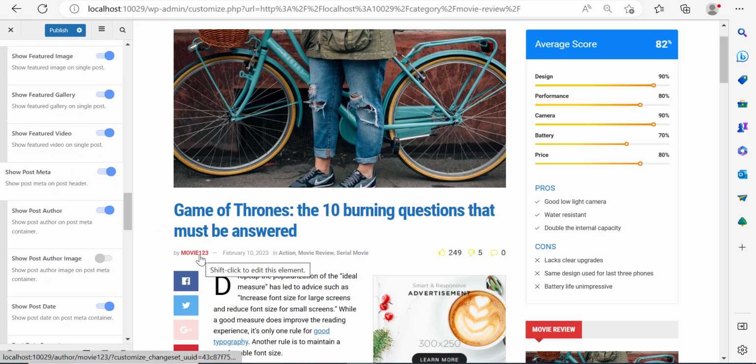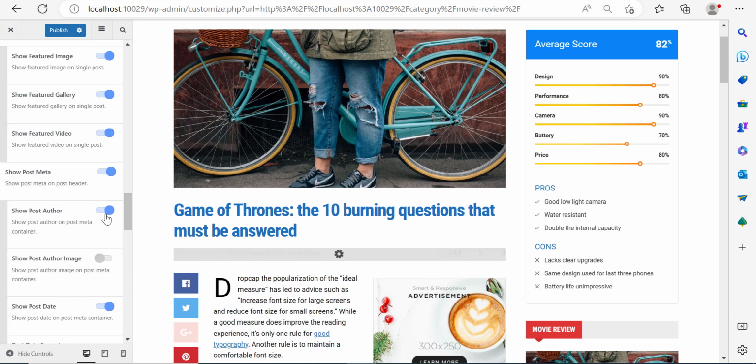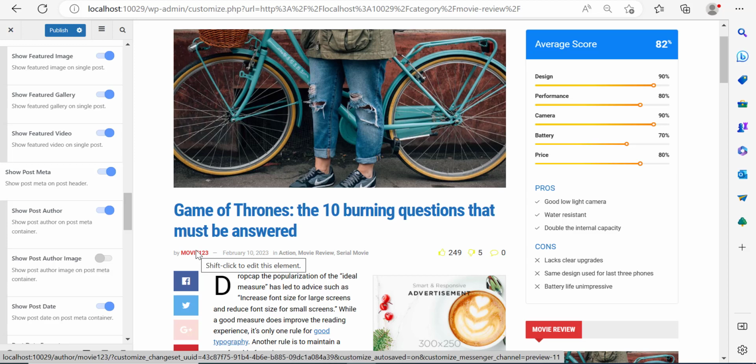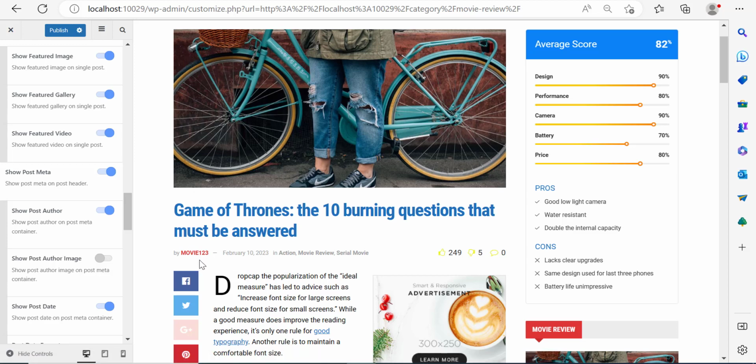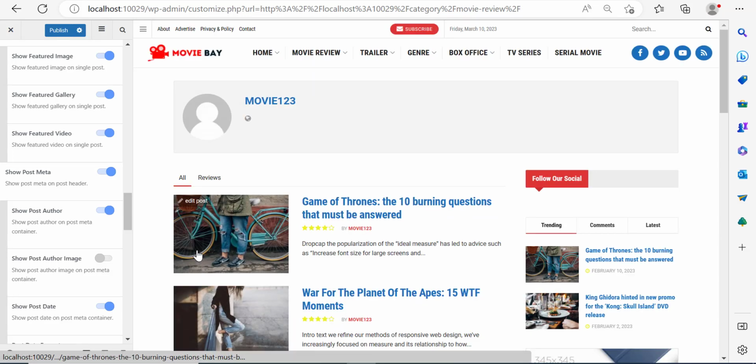Now, as far as the author is concerned, I'm not really interested in showing who this post was written by. But let's say you want to give credit when credit is due to a specific author that wrote a blog on your website. Then you can do that by simply showing their name, and you can add a link, or you can create a page around that specific author so that when people click on this link, they'll be taken to the author's bio. That is pretty good because so many copywriters actually demand that. And I was one of them actually.